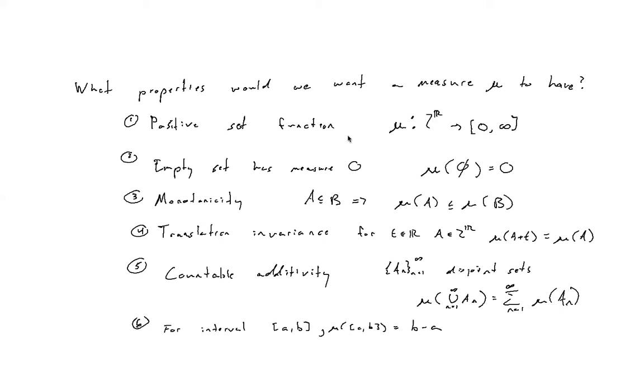And we would like the empty set to have measure 0. So the set with no elements in it should have size 0. That's fairly obvious. Monotonicity, meaning if A is a subset of B, then the measure of A should be less than or equal to the measure of B. Translation invariance, meaning if I start with a set A and then just shift it right or left by some finite number t, then the measure shouldn't change. Moving my set around should not change its size.